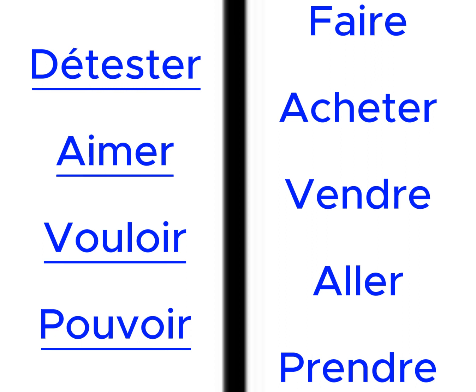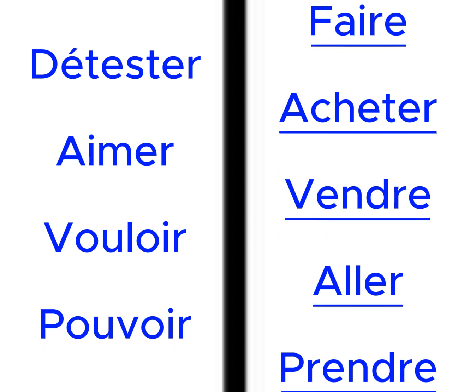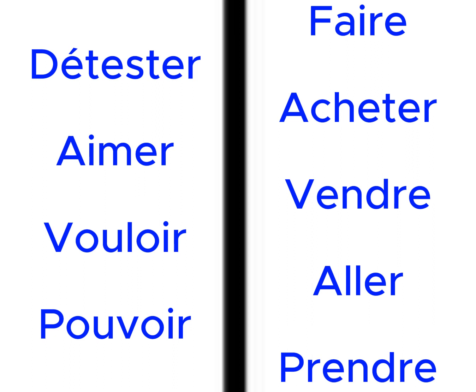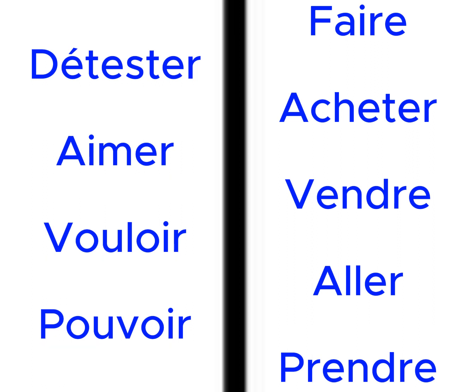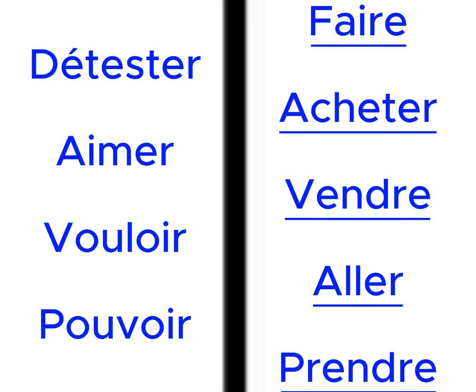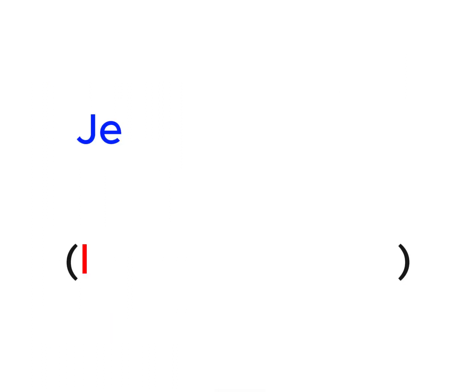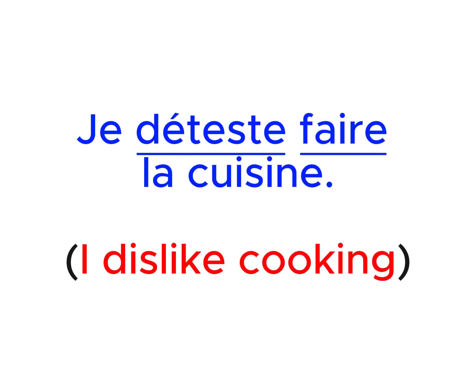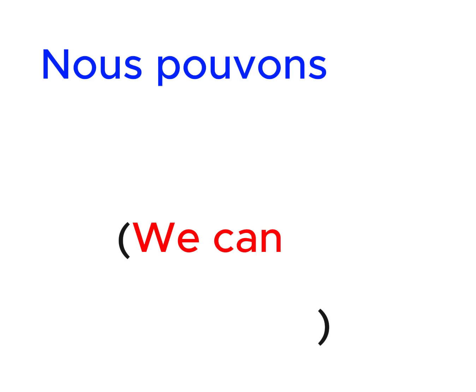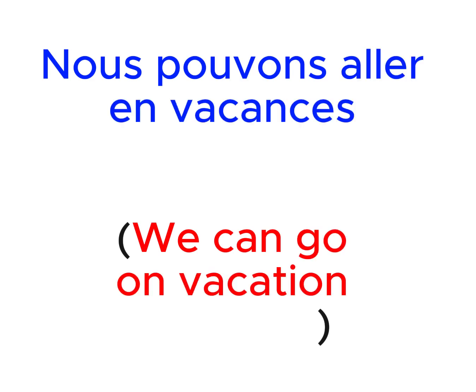When we unite these two kinds of verbs, as in English, the group of state verbs will have to come first. Then, the action verbs will come second. Now, those which come first will have to be conjugated, while those which come in second position must remain in the infinitive. For example, Je déteste faire la cuisine. Nous pouvons aller en vacances cette année.